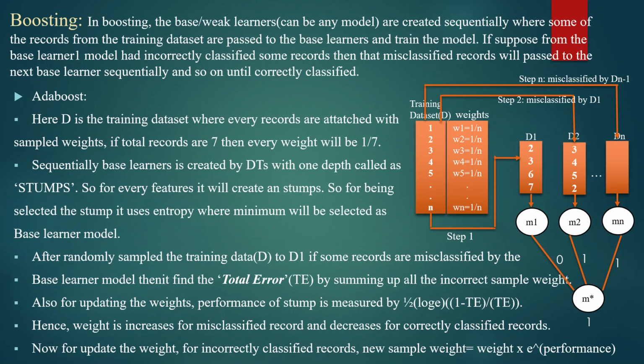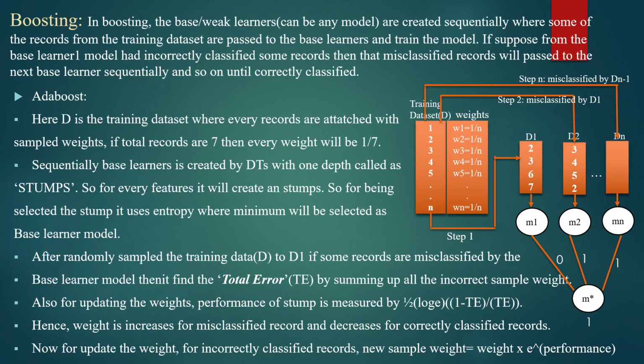So here we will discuss the AdaBoost method. We can see from the diagram that D is the training dataset where every record is attached with a sample weight. If total records are 7, then every weight will be 1/7. Sequentially, the base learner is created from decision trees with one depth, called a stump. For every feature it will create a stump. To select the stump, it uses entropy, where the minimum is selected as the base learner model.